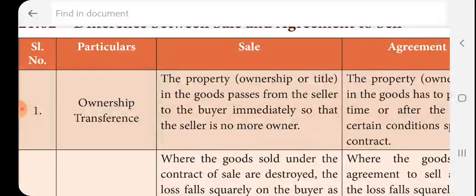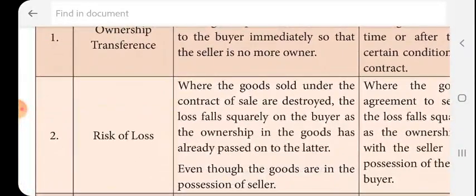So that is the ownership transference. Then risk of loss. When the goods sold under a contract of sale are destroyed, the loss falls squarely on the buyer. For example, in a sale the ownership is transferred immediately when the buyer buys the goods, so if the goods are destroyed, the loss will be borne by the buyer.